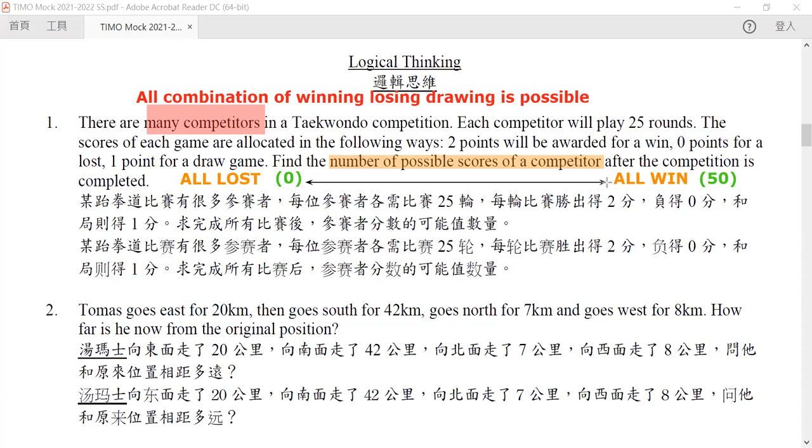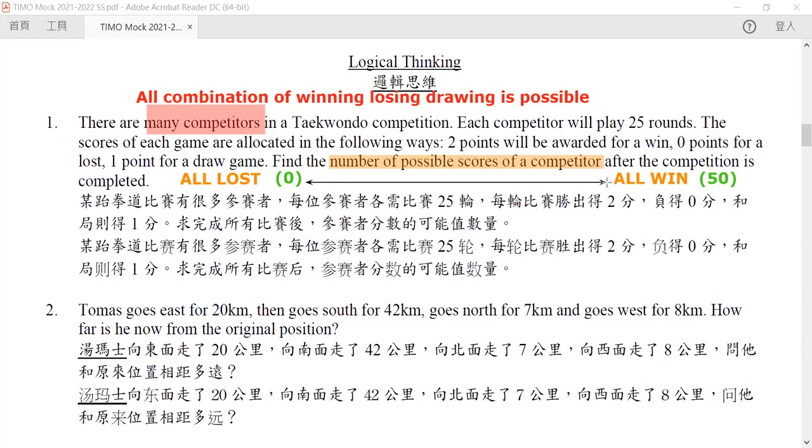Now, the only thing that we need to think about is whether there is any score which is impossible to get. Now, this impossibility is not because there are not many competitors. As we have stated, there are many competitors, so all combinations are possible. But sometimes some scores are impossible to get.